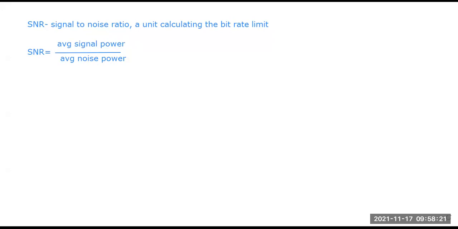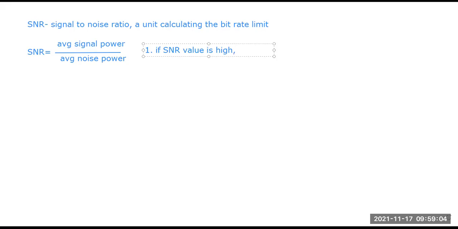Now this SNR has two values. While calculating attenuation in our previous classes, we found two things: if the attenuation value is positive, this happens, and if the attenuation value is negative, that happens. Similarly, in SNR also there are two possibilities. One, SNR can be high. If SNR value is high, then what happens? And if SNR value is low, then what happens?